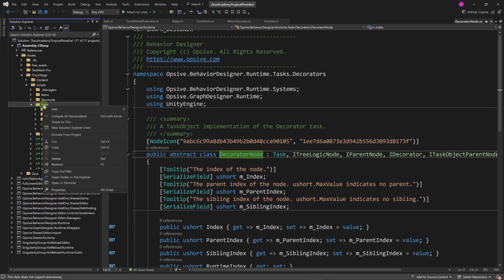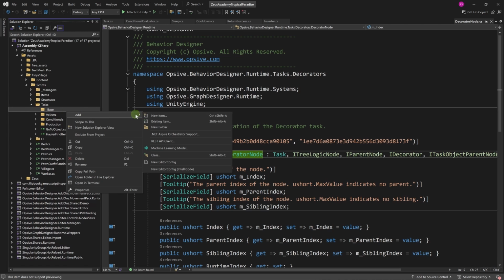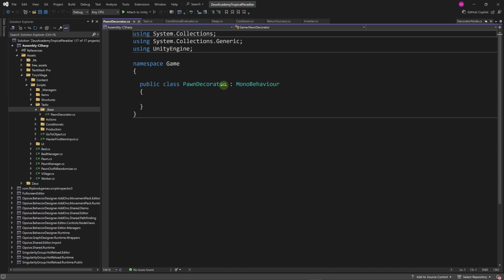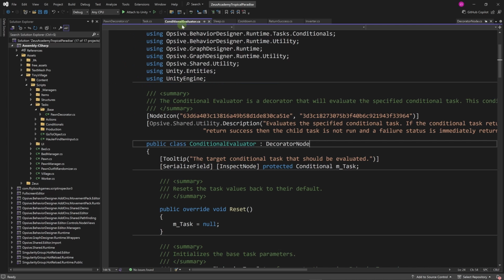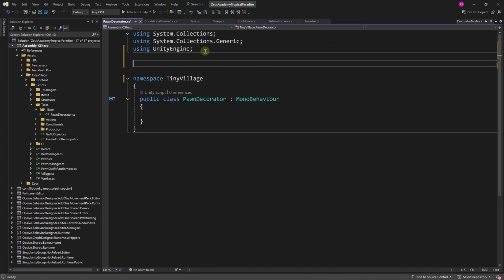What I'm going to do here in my tasks folder, I'm going to create a new folder called base. Then I'm going to create a new decorator that I'm going to use as a base class for all my other decorators. I'm going to call it pawn decorator, and here let's add all the necessary namespaces. Let's go to the conditional evaluator task, and I'm going to just copy these namespaces and paste them here.